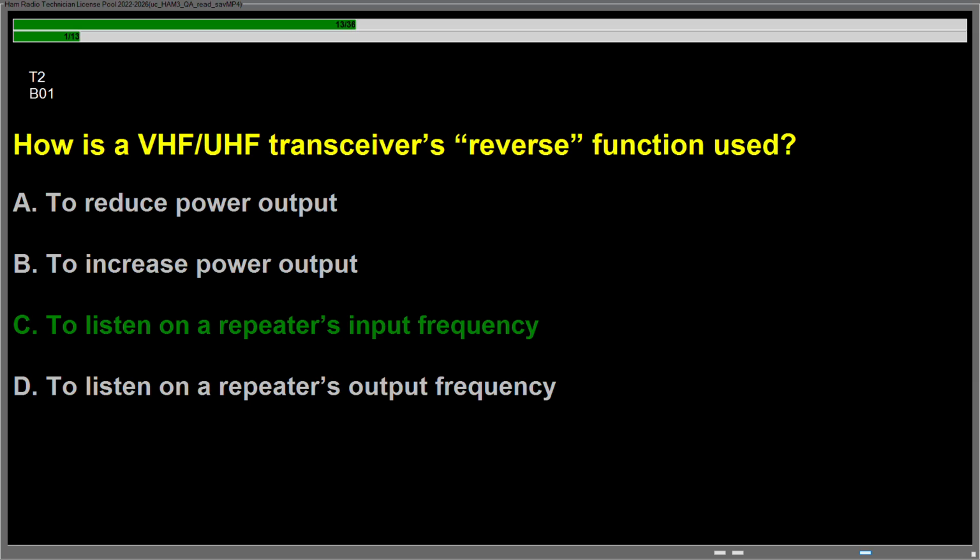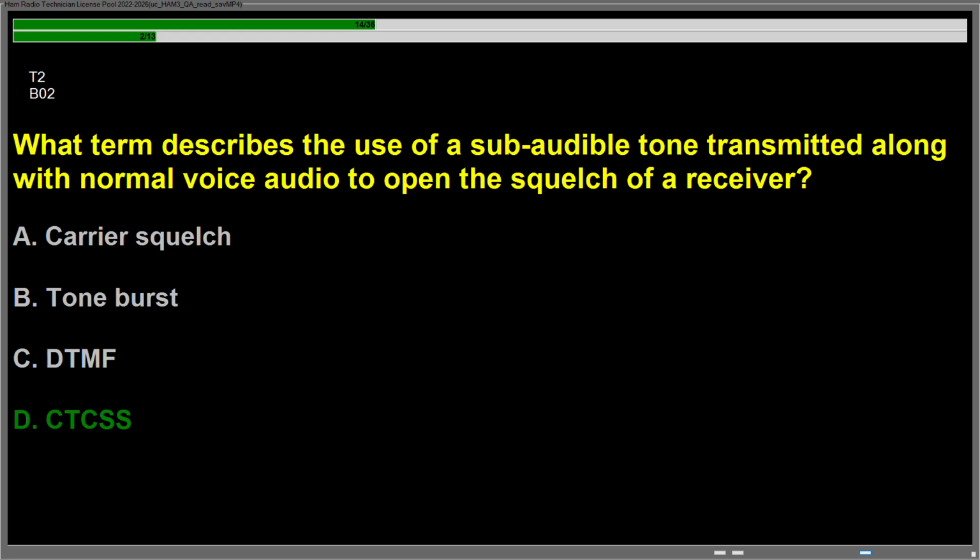Question Bravo 01, how is a VHF/UHF transceiver's reverse function used? Answer is C. To listen on a repeater's input frequency. Question Bravo 02, what term describes the use of a subaudible tone transmitted along with normal voice audio to open the squelch of a receiver? Answer is D. CTCSS.